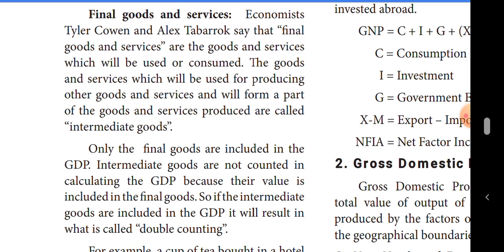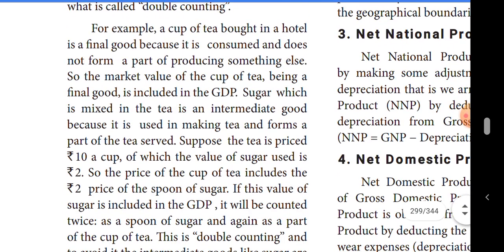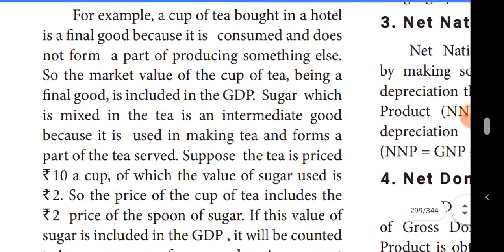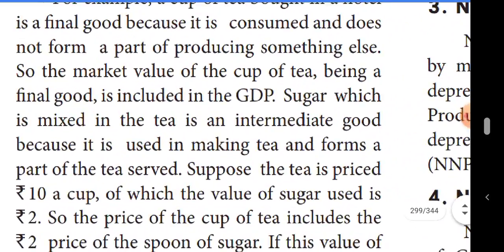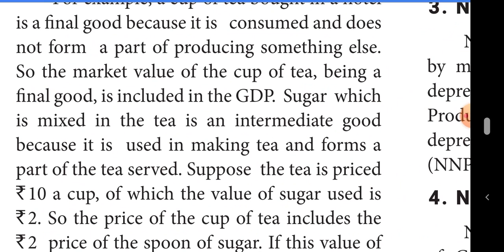For example, a cup of tea. If you buy a cup of tea, the amount is 10 rupees. But if the hotel's cook wants to prepare the tea, they need to add tea powder, sugar, etc. We pay only the final value.